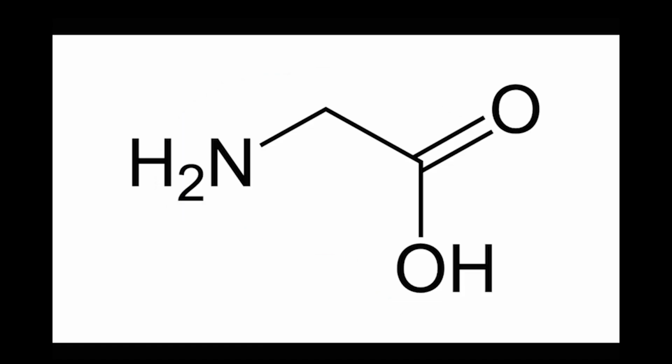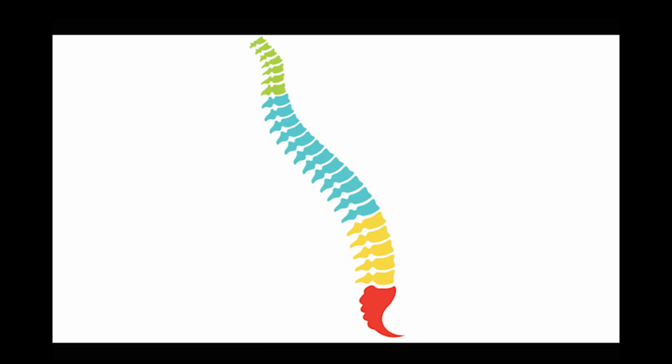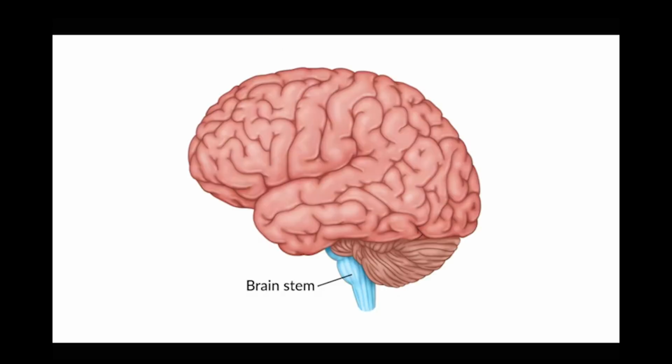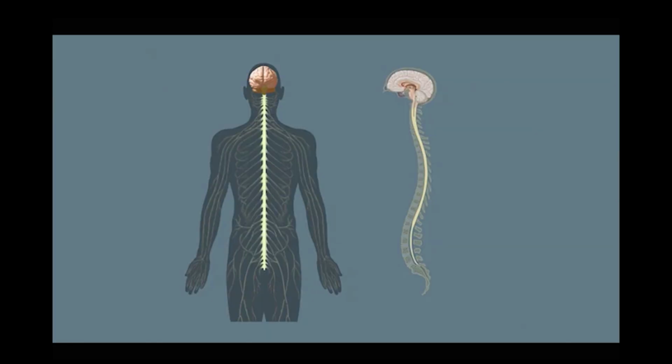Glycine is an inhibitory neurotransmitter. It occurs in the spinal cord and the brainstem. Alcohol increases the function of glycine. This causes many of the behavioral effects of alcohol.